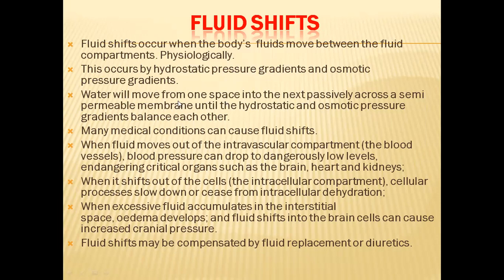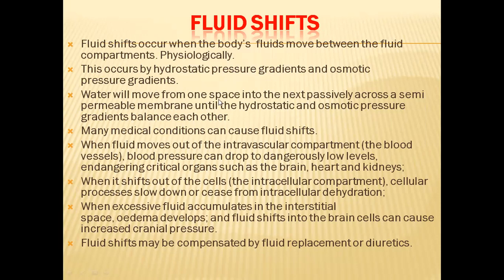We know that water will move from one space to another through a passive transport mechanism, through semi-permeable membranes. It may be blood vessel walls, a plasma membrane, or a peritoneal membrane. Through these biological membranes, water can passively move from where water is high to where water is low.